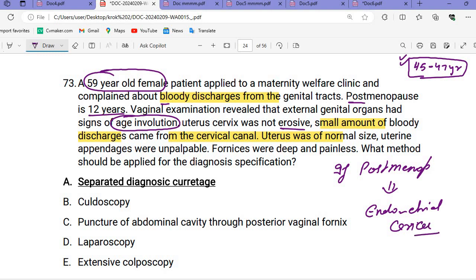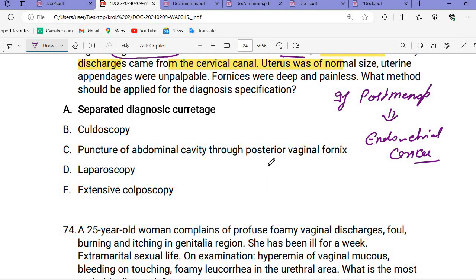So for that, in this question, what method should be applied for the diagnosis? For the diagnosis, look, when we are doing the biopsy, the biopsy is done to rule out the cancer, or for confirmation of the cancer. Both are the same thing. But here we need to diagnose. How will you diagnose these conditions?